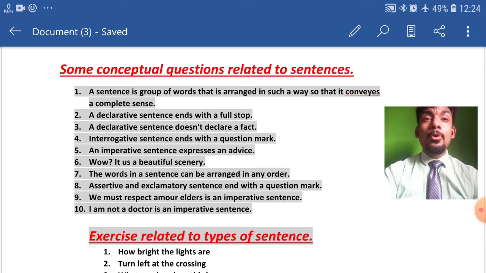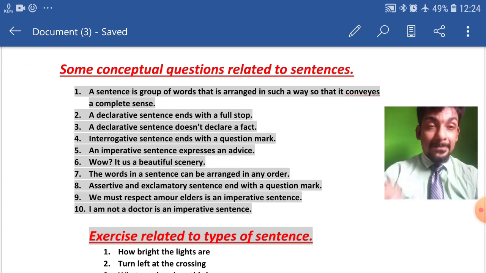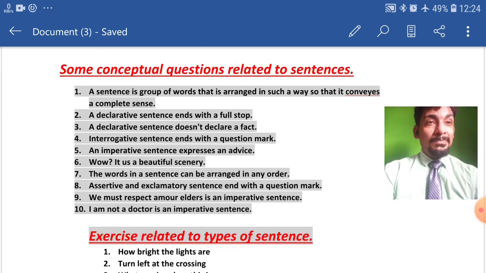Now coming to the fourth question. An interrogative sentence ends with a question mark. It is 100% true. Why? Simply because with the help of an interrogative sentence, we ask questions and hence it ends with the question mark, the interrogative mark.